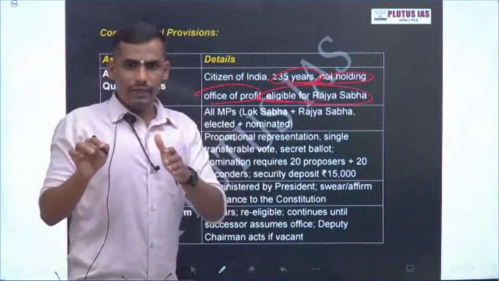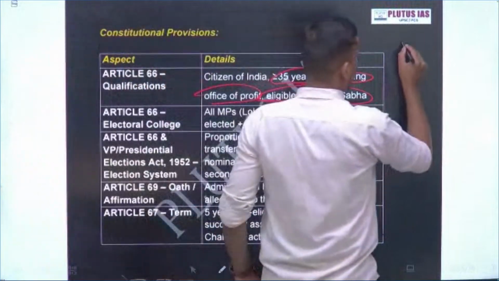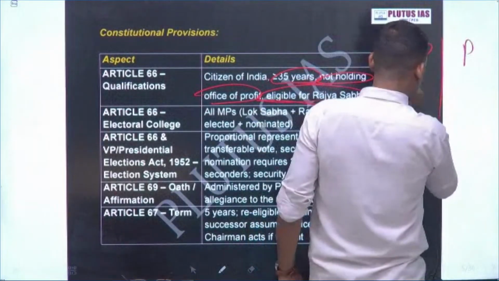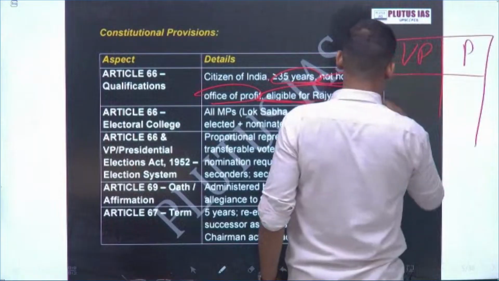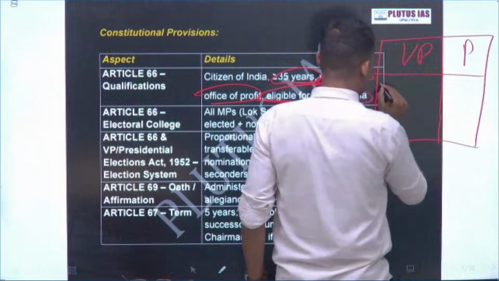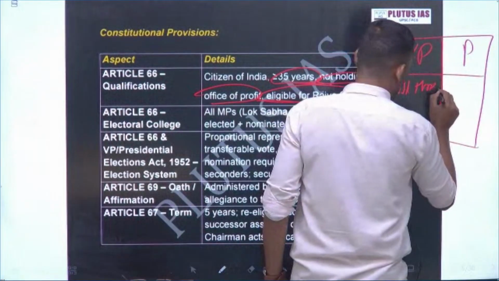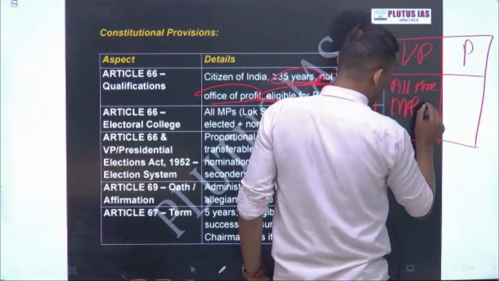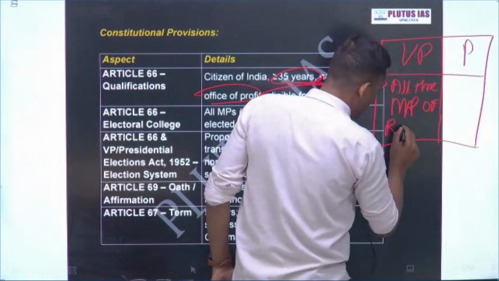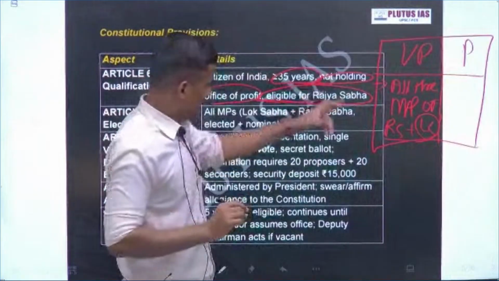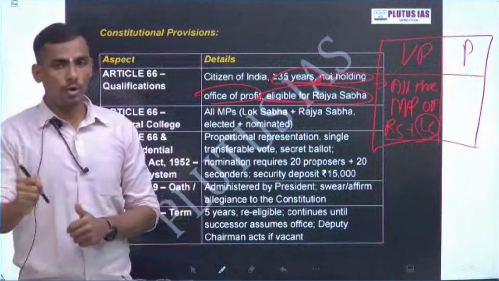See, in India, the electoral college for the VP and for the president are different. In this case, all the MPs of the Rajya Sabha and Lok Sabha, all the members, that includes elected members and nominated members.